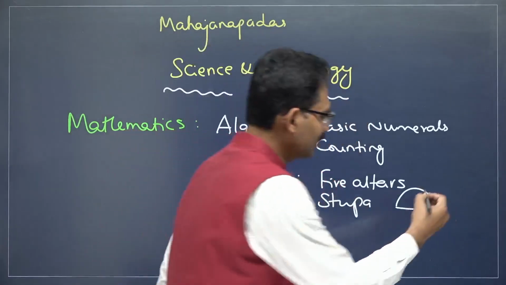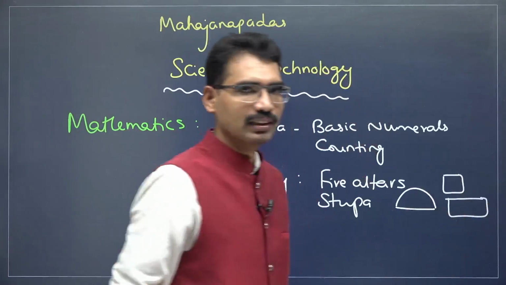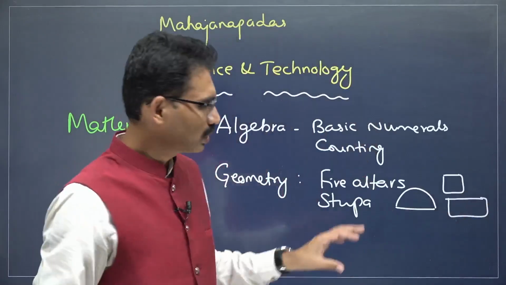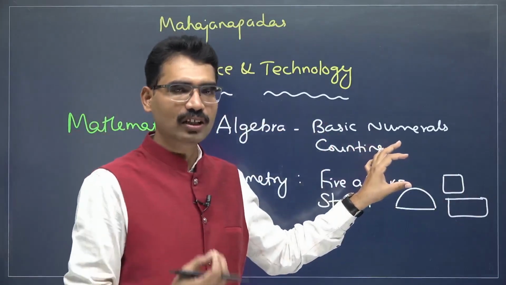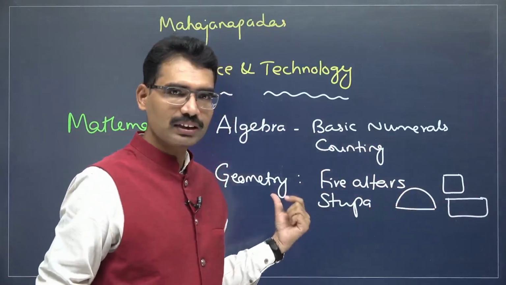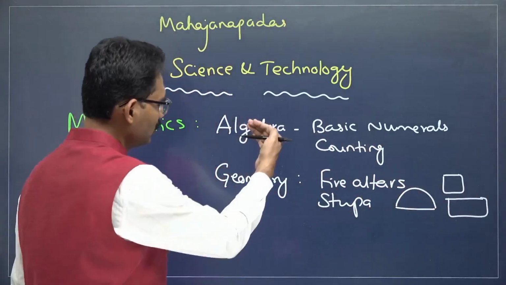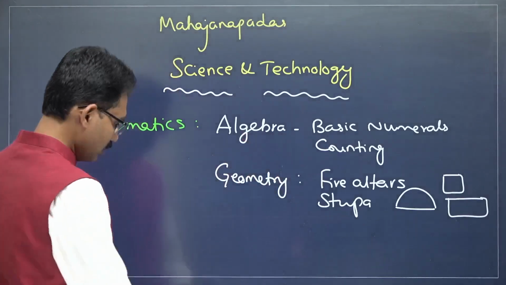Geometry deals with squares, rectangles, circles, semicircles and so on. Whatever names we are calling, like algebra and geometry, these are the modern names, but the concepts are these only.